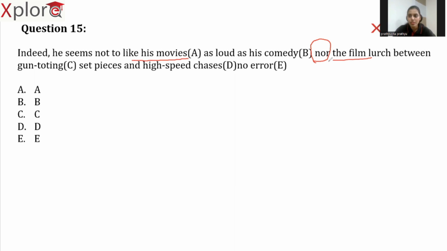So whenever you use or, nor, we should give priority to the last subject as we have already discussed. So here the film, it is a singular noun, singular subject. So our verb should be singular. So what is the verb here? The verb is lurch. Lurch is plural, but our subject is singular. So the error is in part C. We need to replace this lurch with lurches. What is the meaning of lurch, by the way? The meaning of lurch is stumbling or staggering.